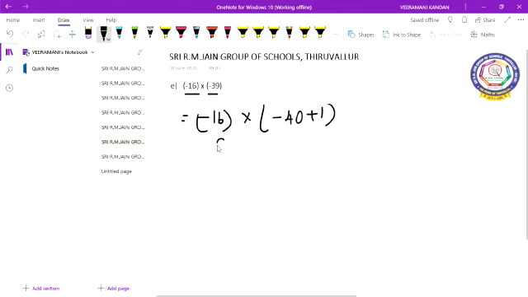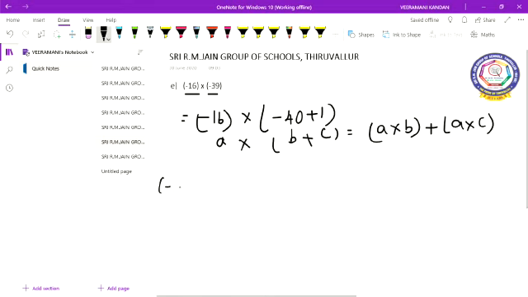You see here, this is A, this is B, this is C. So A into (B plus C) equals what? A into B plus A into C. Okay, children. Now find the value here.